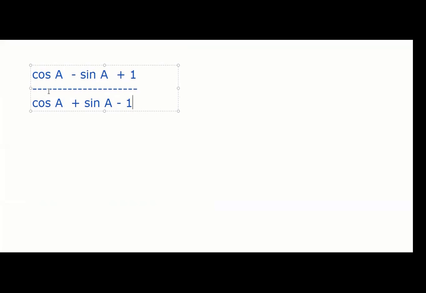Okay, (cos A minus sin A plus 1) by (cos A plus sin A minus 1). And what we need to get finally is equal to cosec A plus cot A. Very simple one on the right hand side.